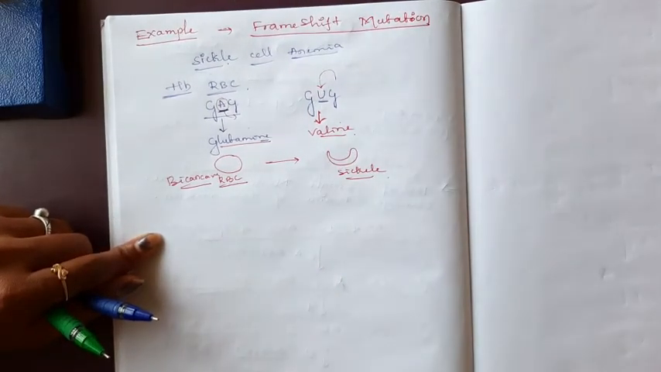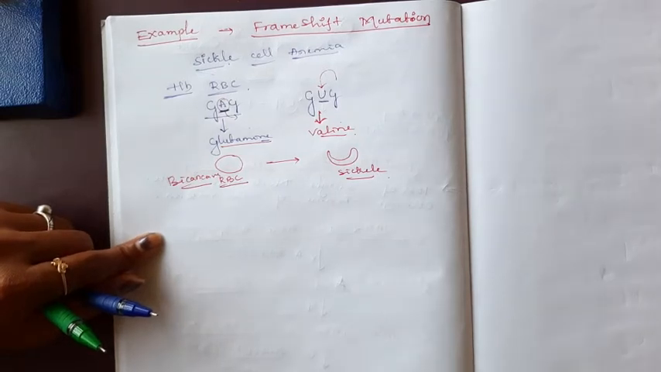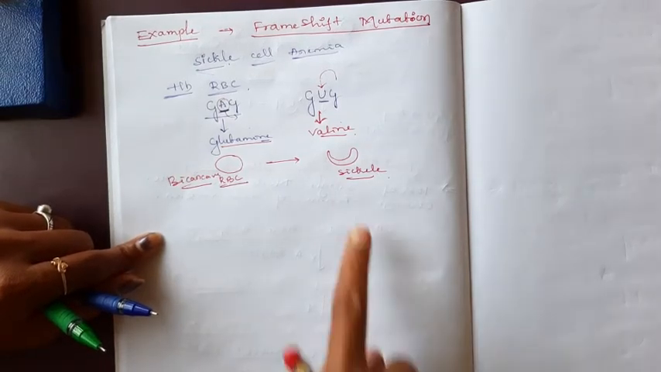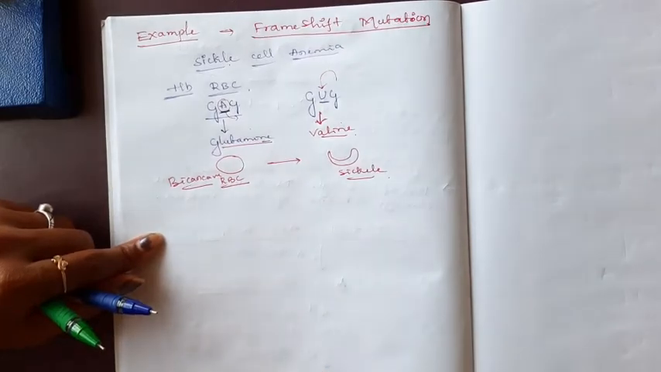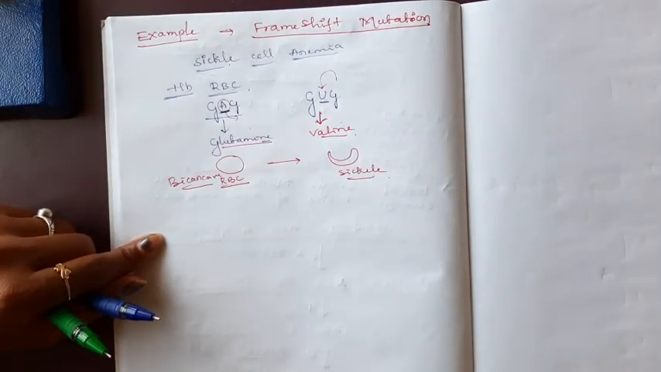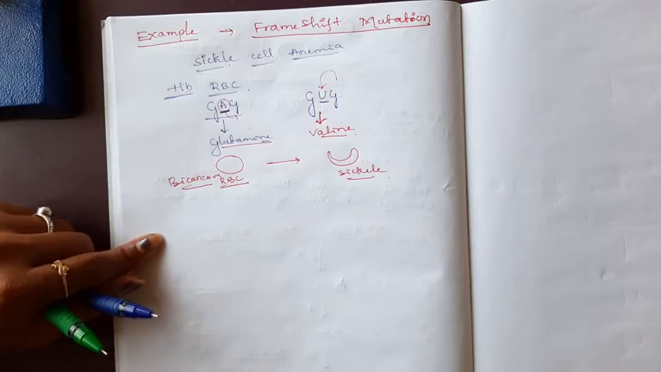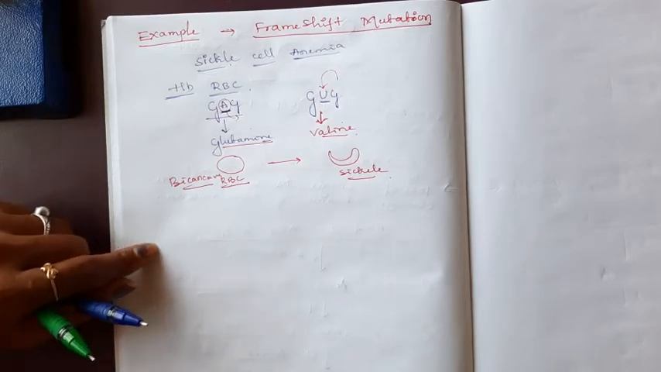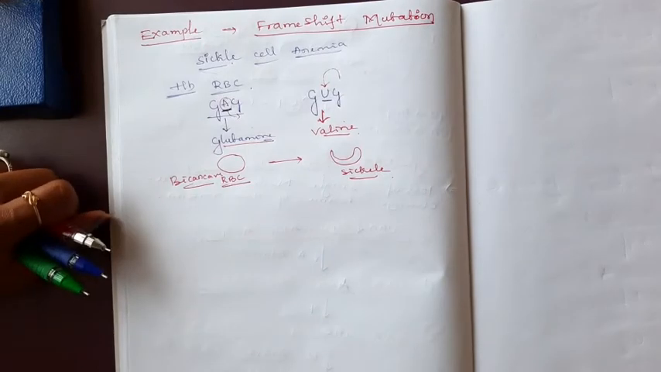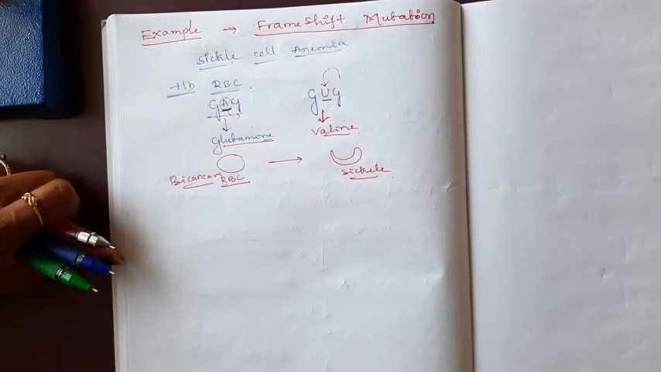Sickle cell anemia causes the anemic condition in the patient. This sickle shape of RBC will rupture the blood vessels. Ultimately, the patient will die due to the anemic condition. This is the best example for frame shift mutation.